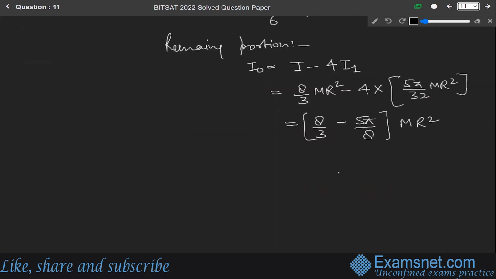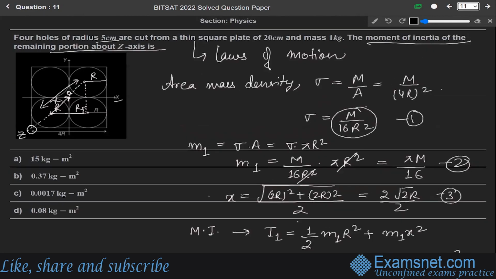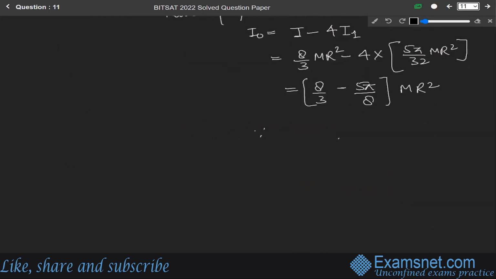Okay, since in this question we are given r as 5 centimeter and mass as 1 kg, put the values here.